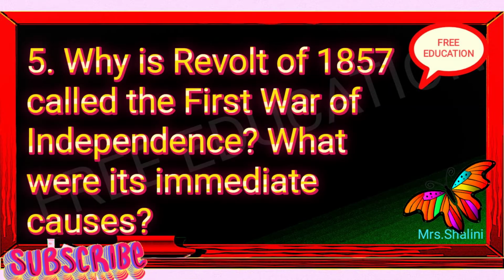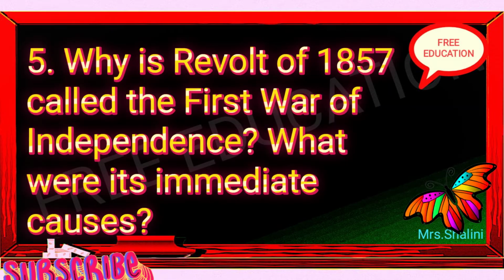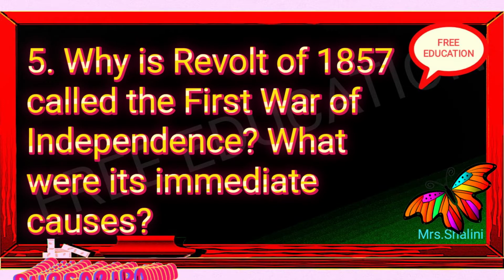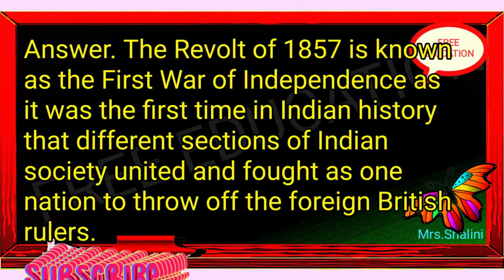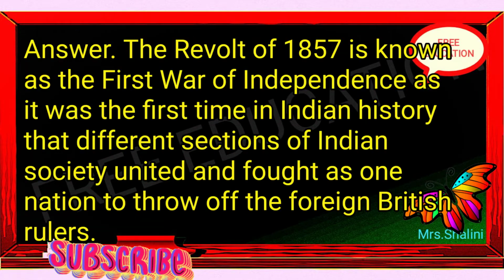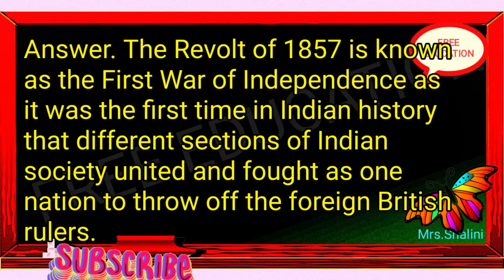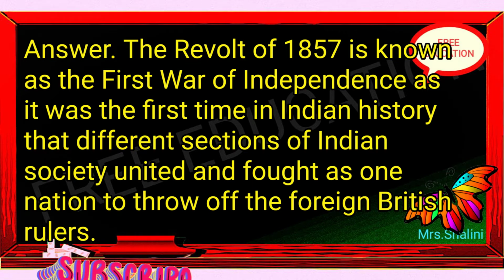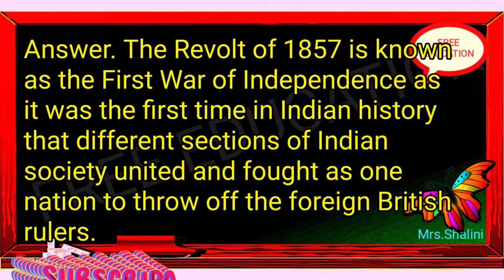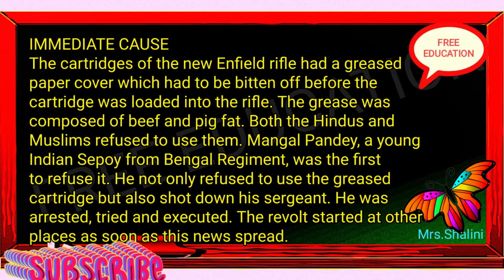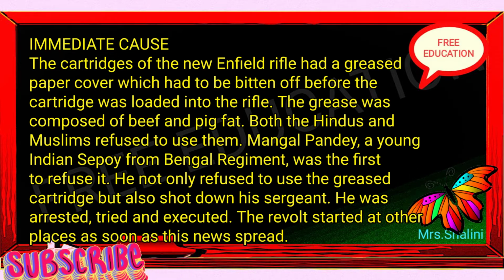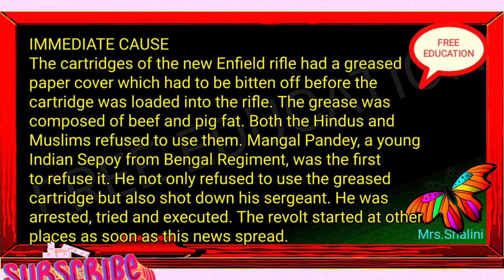5. Why is the Revolt of 1857 called the First War of Independence? What were its immediate causes? Answer. The Revolt of 1857 is known as the First War of Independence as it was the first time in Indian history that different sections of Indian society united and fought as one nation to throw off the foreign British rulers. The cartridges of the new Enfield rifle had a greased paper cover which had to be bitten off before the cartridge was loaded into the rifle.